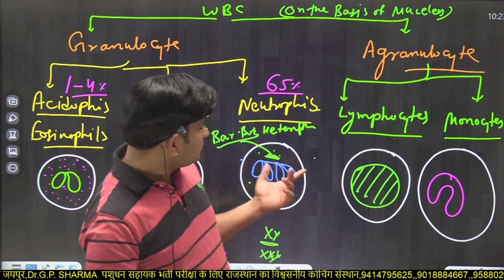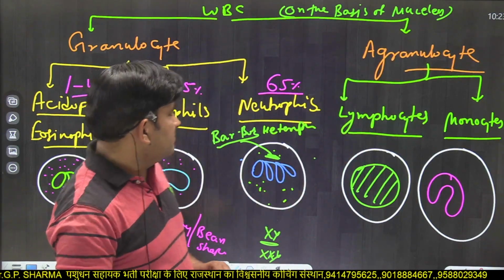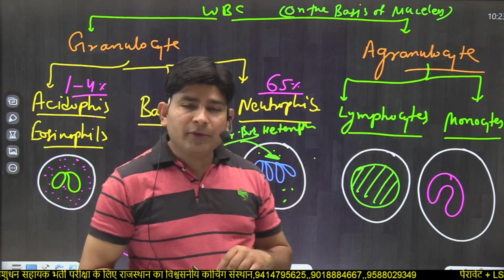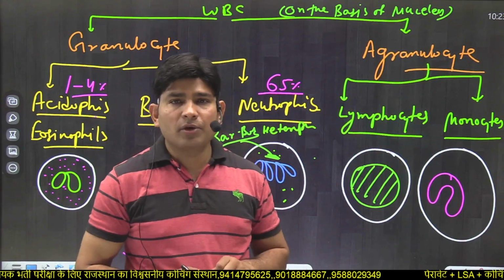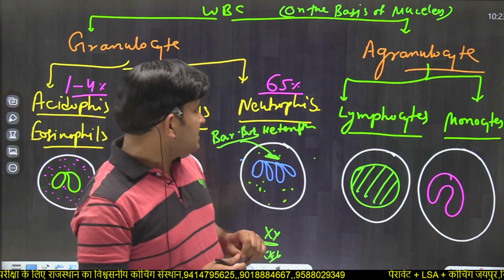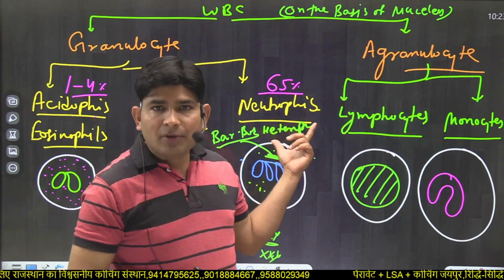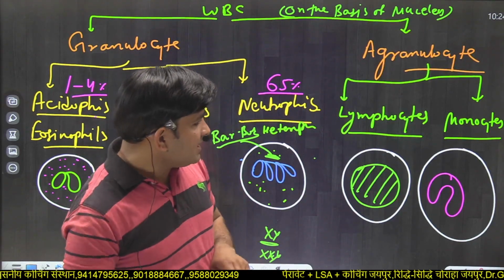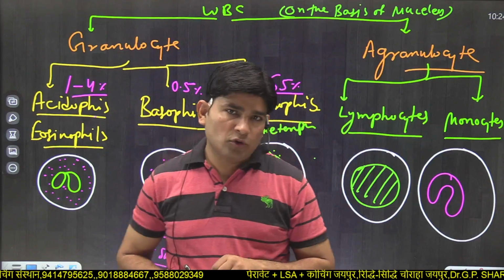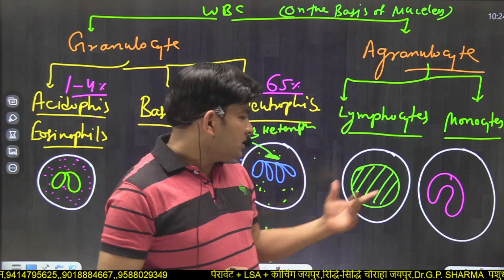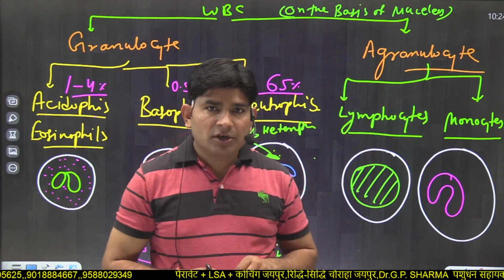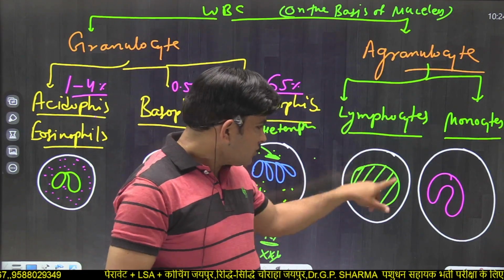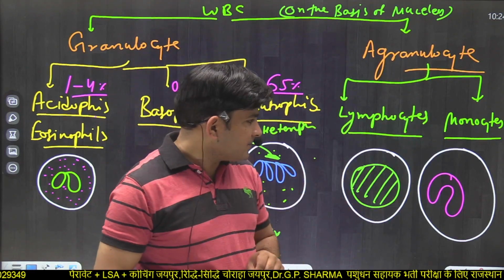Now, the other type of WBC is the agranulocyte, which means their cytoplasm has no granules. Neutrophils are stained by neutral dyes. Now, agranulocytes are of two types, lymphocytes and monocytes. As I told, lymphocytes have a large nucleus, and it covers most of the proportion of the cytoplasm.